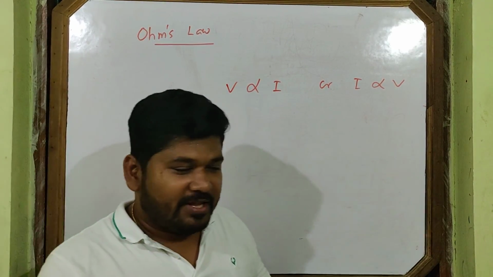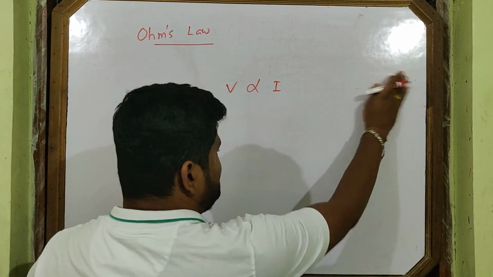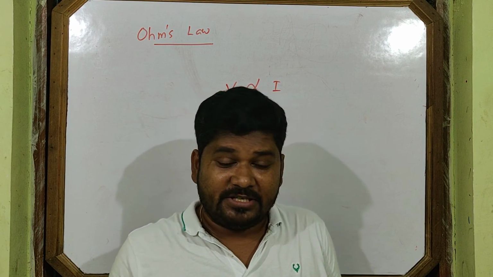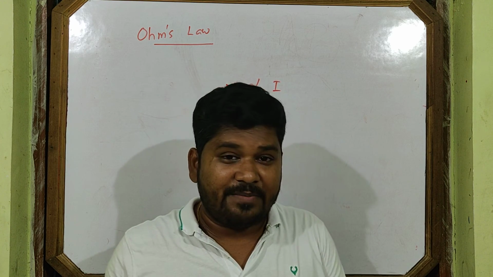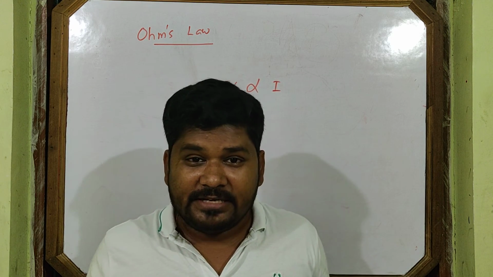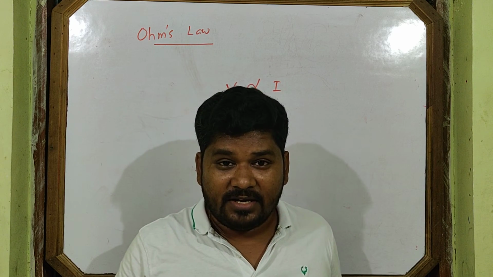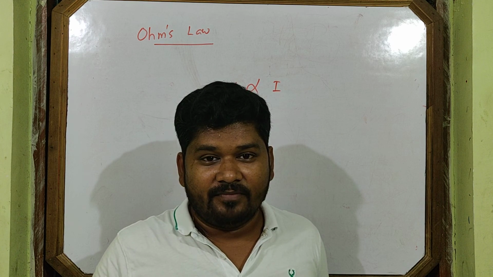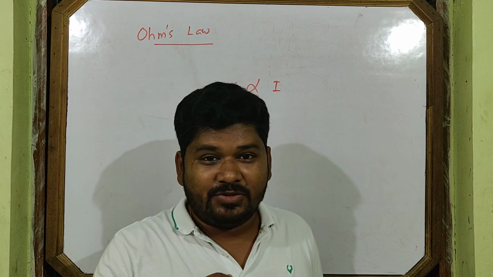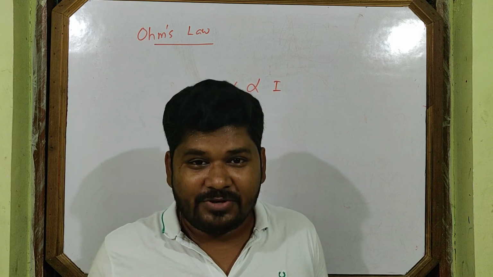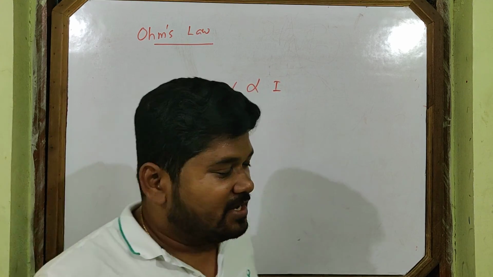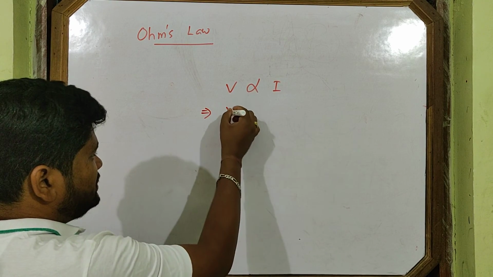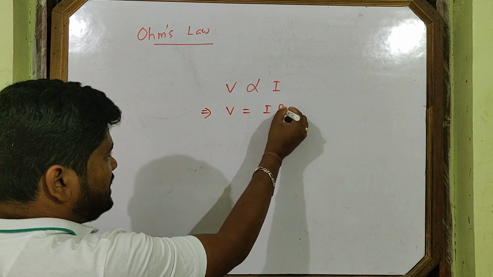I told you the definition in two ways: current is proportional to potential difference, or potential difference between two ends is proportional to current. How much potential difference is there, accordingly current will pass. And when current passes, accordingly we can also calculate the potential difference. So V is proportional to I, and if V is proportional to I, then V is equal to IR.